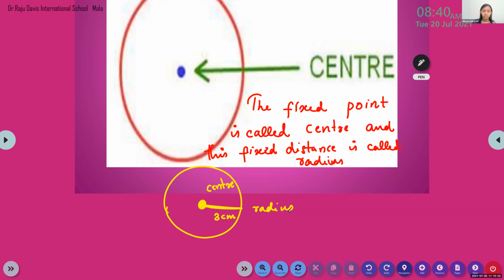So when you study the definition of circles, after telling the definition of circles, you have to tell this also. The fixed point is called center and the fixed distance is known as radius. Right, children? Okay, ma'am. So is it clear to you now? Yes, ma'am. Clear. So center and radius, is it clear, all of you? Yes, ma'am, it's clear. Now we'll move to the next one.